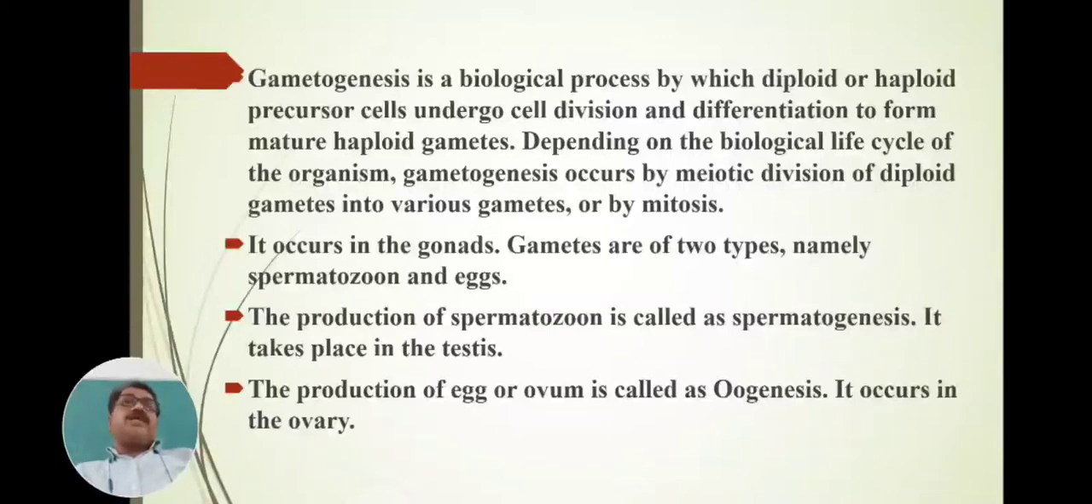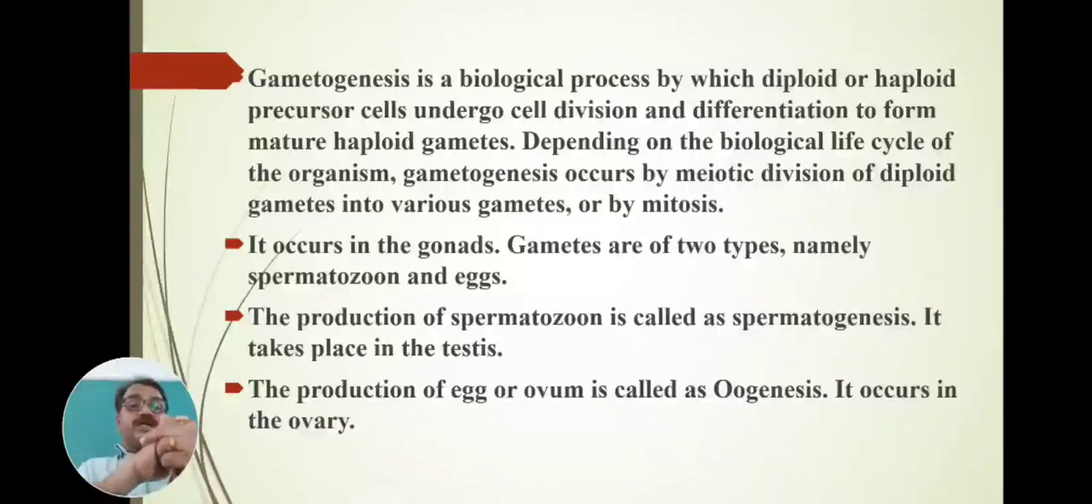and form a haploid set of chromosomes, a haploid set of gametes. When such gametes, the male gamete and female gamete, are formed, the biological process is complete and is called gametogenesis. Depending on the biological life cycle of the organism, gametogenesis occurs by meiotic division into various gametes or by mitosis.